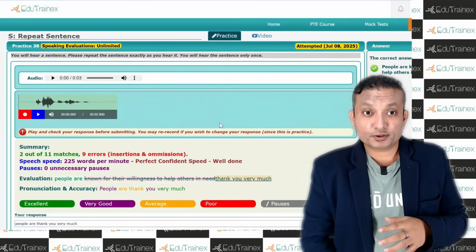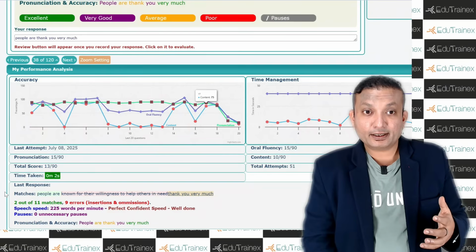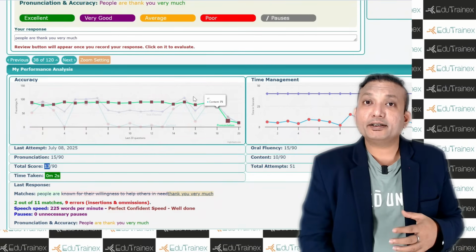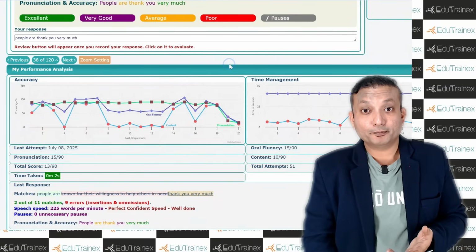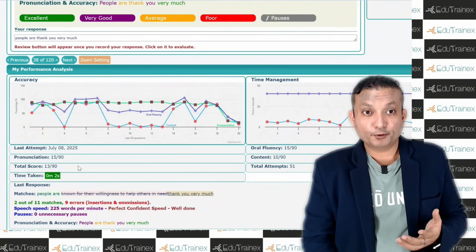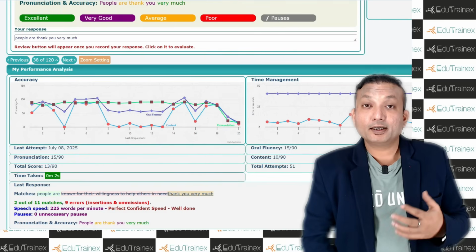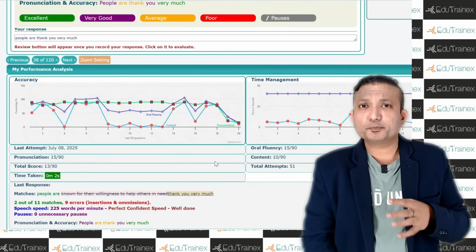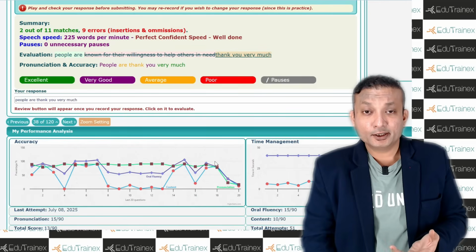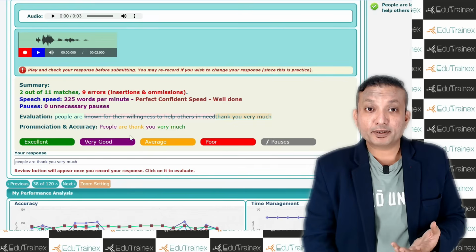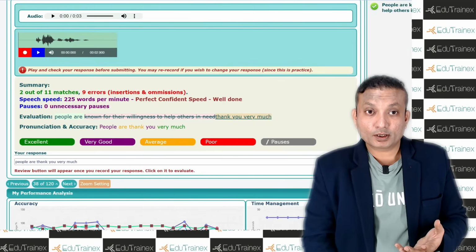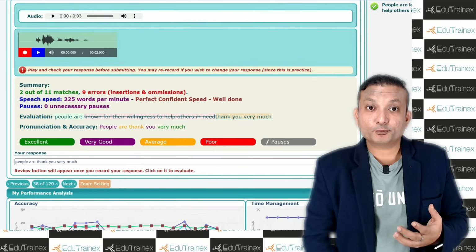So error wise, of course, it will error out, and at least I managed to get 13 points instead of a 0. See, 15 points for fluency, 15 points for pronunciation, and content only 10 points because I hardly spoke anything, right? So that's what will happen to you in the exam as well. Match wise, it's still a lot of errors. Speed wise, it was okay.